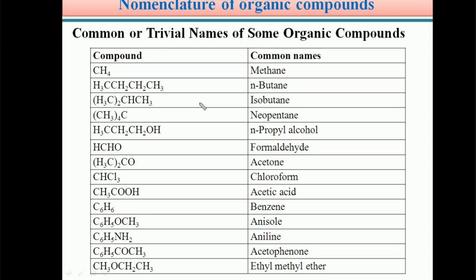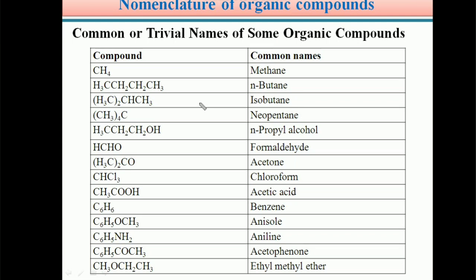A systematic method for naming the organic compounds was developed, and it is called the IUPAC system. Students, in organic chemistry we discuss a large number of organic molecules.